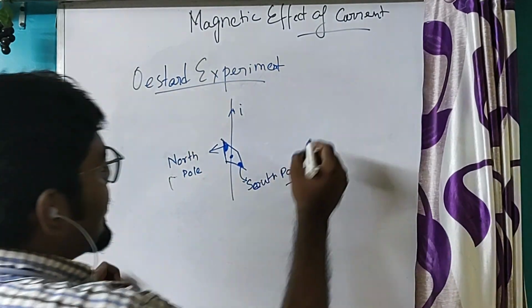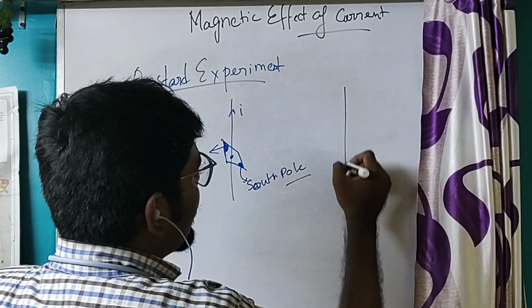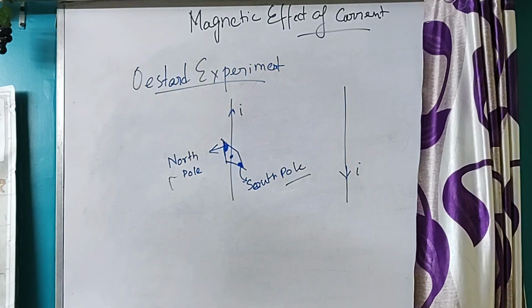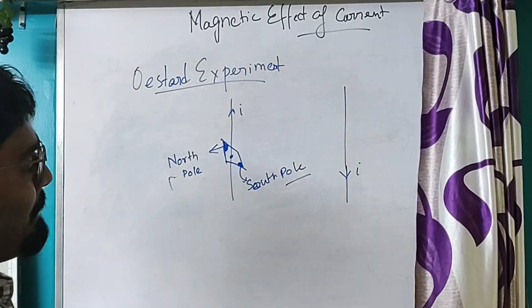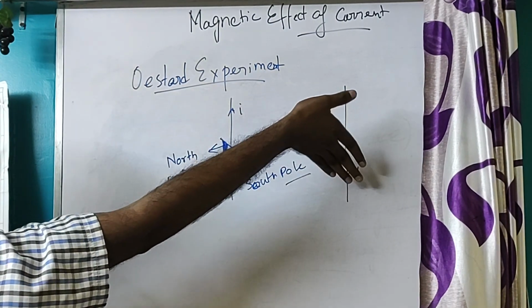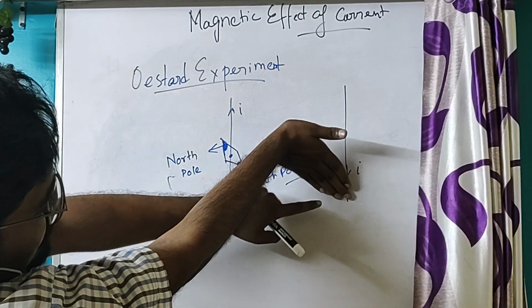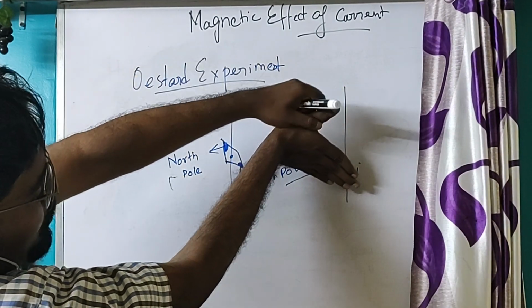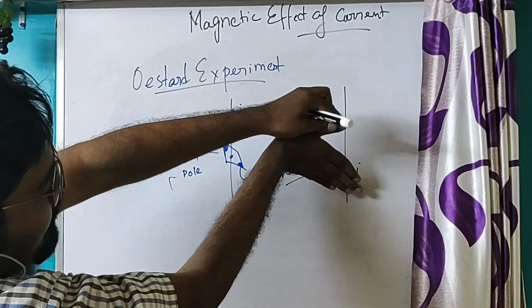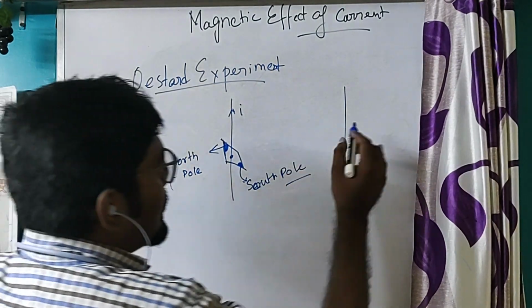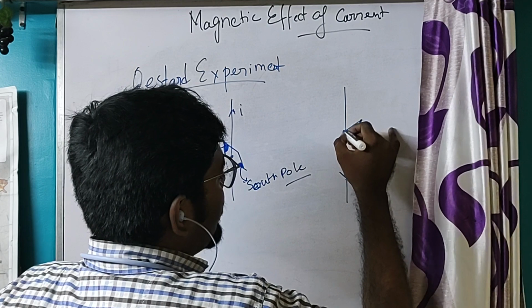Now, if we change the direction of the current, then what will happen? Place the hand in this direction such that the forefinger shows the direction of the current, and the outward thumb shows the direction of the magnetic field. So in this direction, the magnet will be deflected.